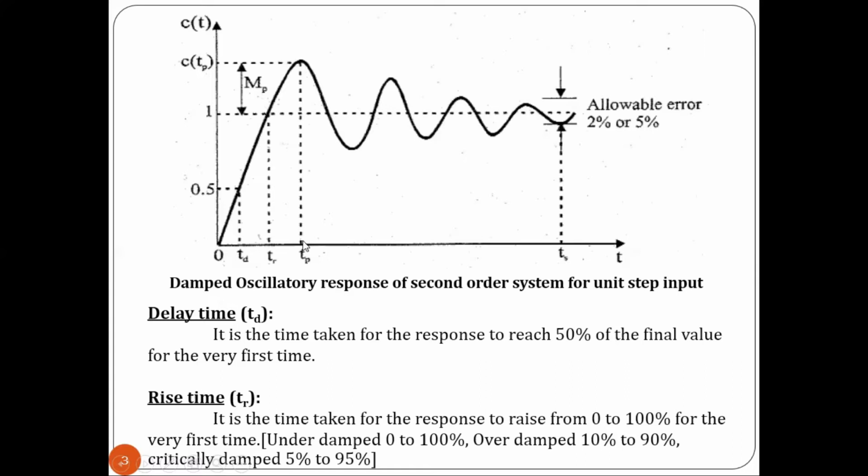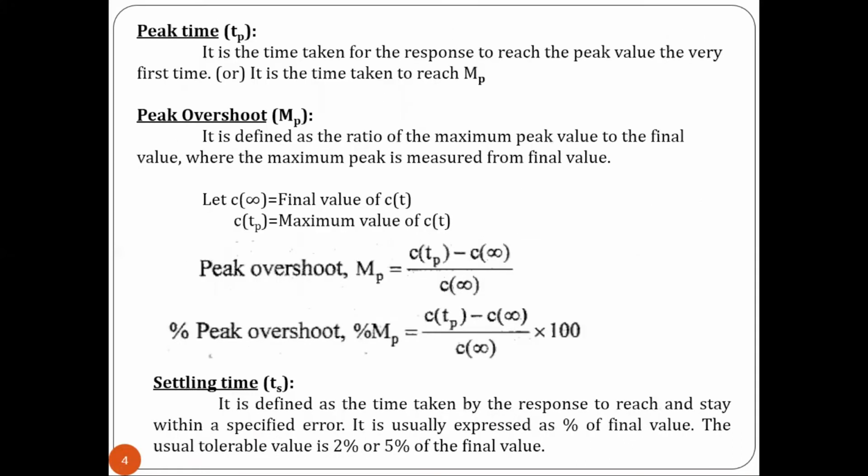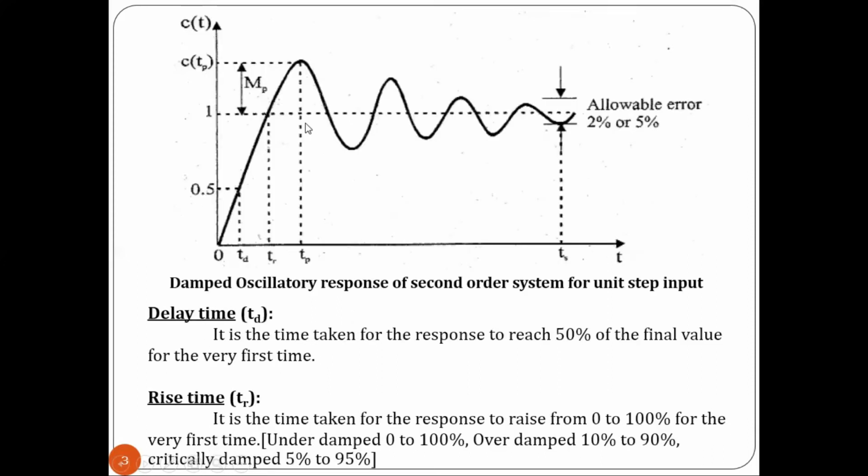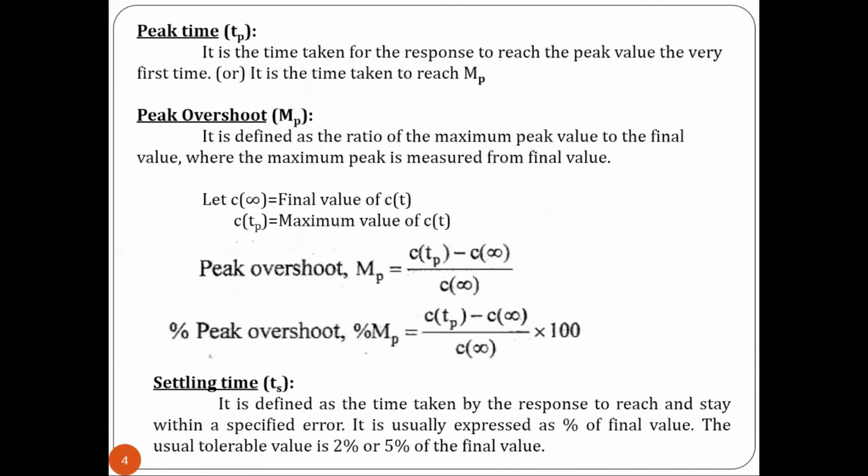Next we have peak overshoot. The next specification is peak overshoot. It can be represented by MP, right? So peak time is represented by TP, and here the maximum peak overshoot can be represented by MP. So here we have the value of MP. It is defined as the ratio of the maximum peak value to the final value, where the maximum peak value is measured from its final value, right? So the definition for peak overshoot is the ratio of the maximum peak value to the final value.